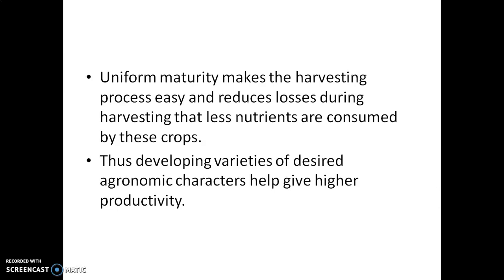Two more management techniques are there. The second one is crop production management and the last one is crop protection management. Next week we will discuss those two.